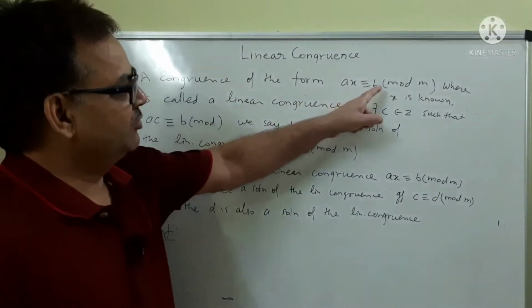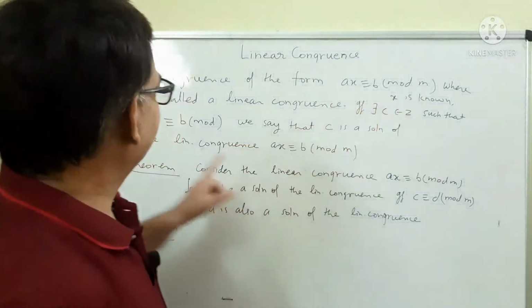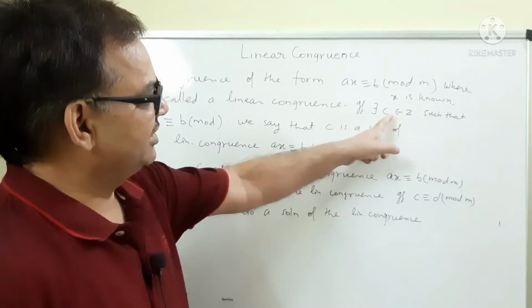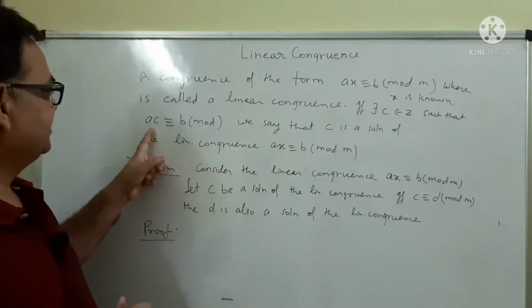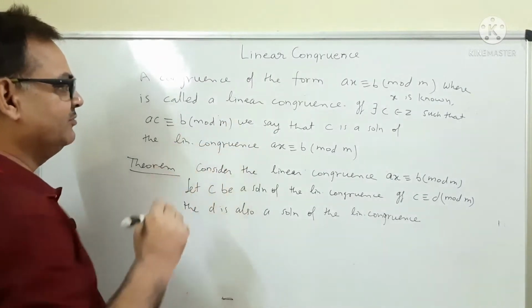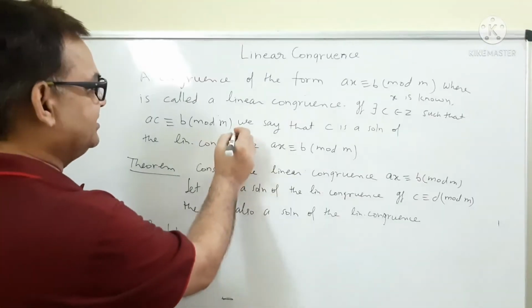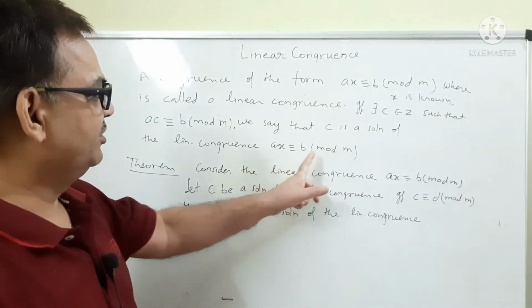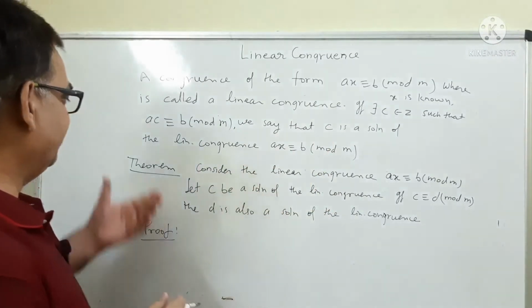A congruence of the form AX is congruent to B mod M, where X is unknown, is called a linear congruence. If there exists C belongs to Z such that AC is congruent to B mod M, we say that C is a solution of the linear congruence AX is congruent to B mod M. Now a theorem.